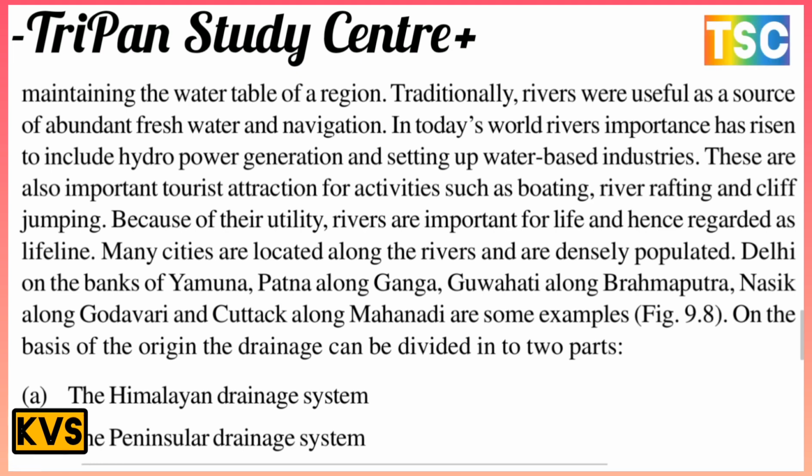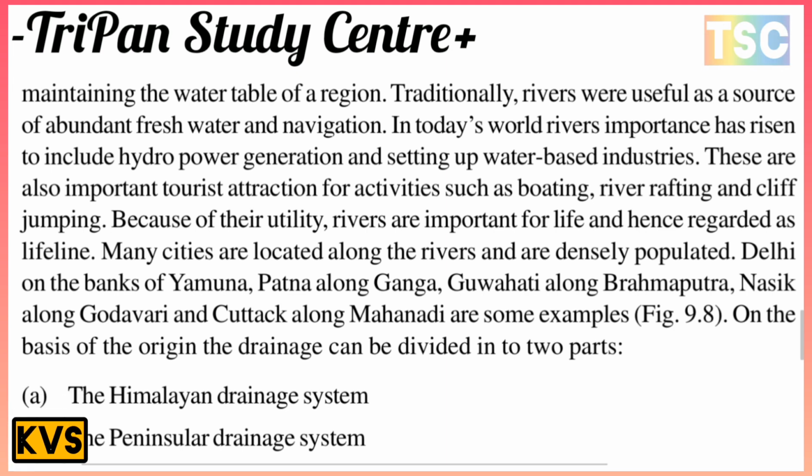Many cities are located along the rivers and are densely populated. Delhi is on the bank of the Yamuna, Patna is along the Ganga, and Guwahati is along the Brahmaputra. Nasik along the Godavari and Cuttack along the Mahanadi are some examples. On the basis of origin, the drainage can be divided into two parts. This is most important for the drainage system.